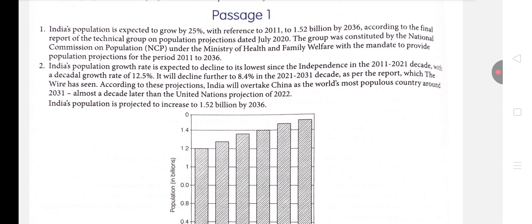See, projected would not be the answer, because projected is a verb. But when we talk about projection, projection is the actual word. So projection means to estimate. So I would definitely go with projection. Projected is acting like a verb, but projection is the word.